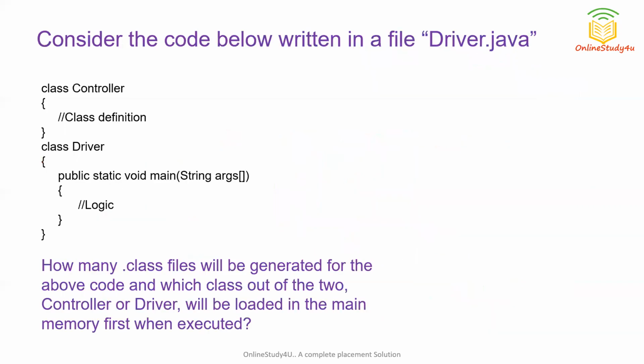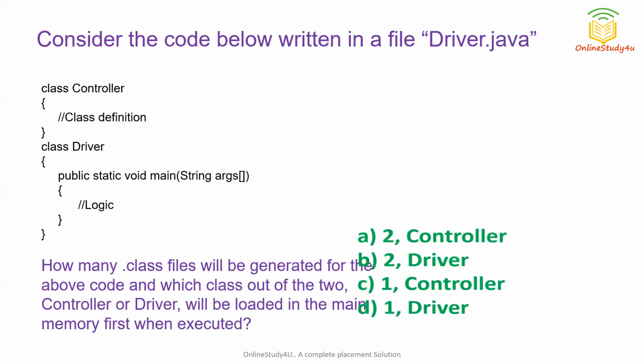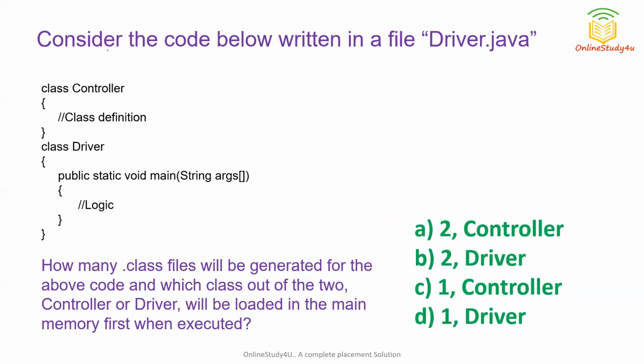Now let us see this code, and these are the options. You can see it is saying consider the code given below, and this code is written in driver.java. So we know that if we have multiple classes in a single Java code, what should be the name of that Java file? The name of that Java file will be the class name in which our main block is present. You can see the main block is present in the driver class, so its name is driver.java.